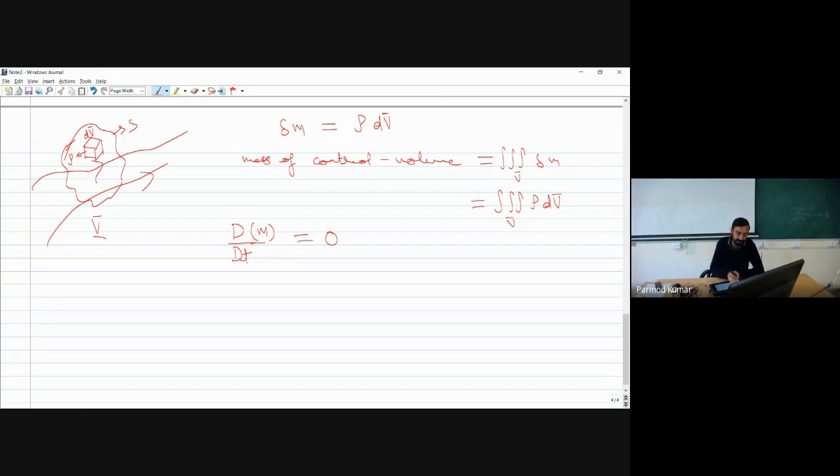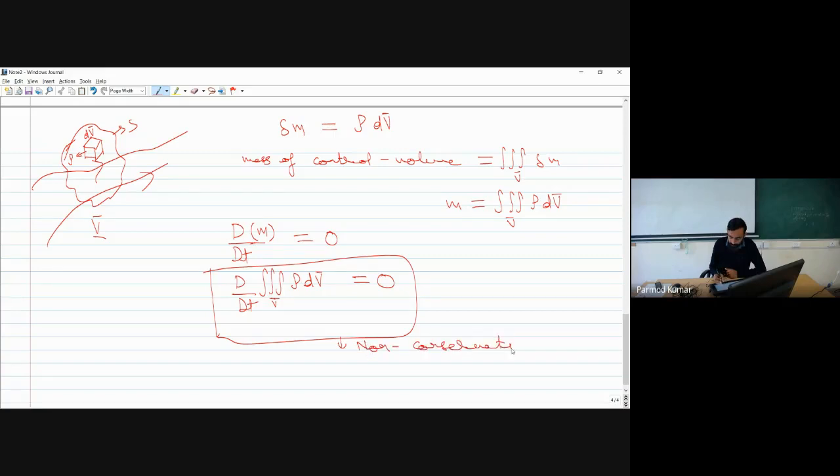Now I am using d by dt because our equation will be using the complete form, the complete spatial distribution, convective derivative and the local derivative, both terms. So you can see this mass is a volumetric integral of rho into dV. I can write my equation as d by dt of the volumetric integral of rho dV bar equal to 0. This is another form of our continuity equation, which is particularly known as the non-conservative form.